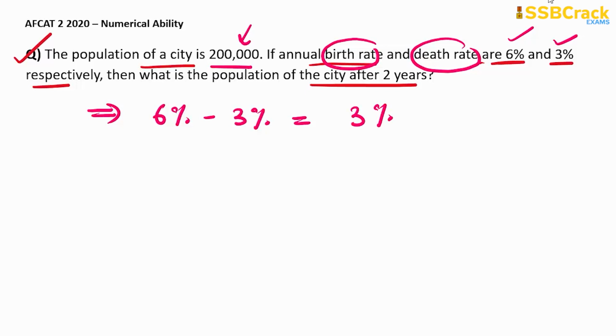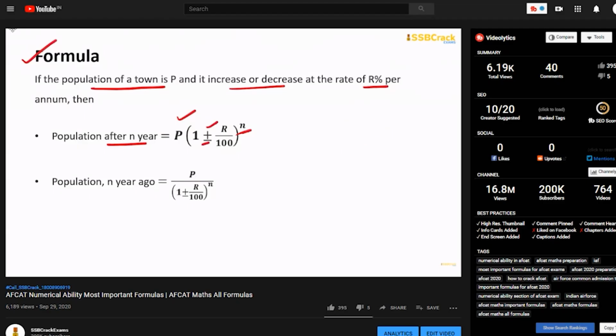So in this question, we are given that initially the population is 2 lakh and it is increasing at 3% annually. We have to calculate the population of the city after 2 years. Again, if you have gone through the lecture on important formulas of the numerical ability section of AFCAT, there we have covered the formula for the population after n years.